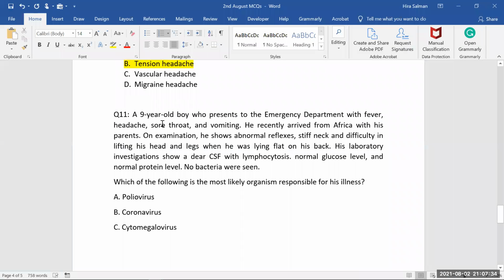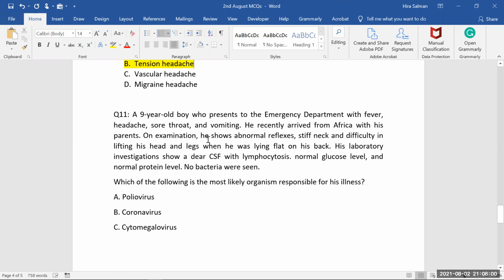Here the question says, a 9-year-old boy presents to the emergency department with fever, headache, sore throat, and vomiting. So fever, headache, sore throat, vomiting will not give you a clear clue until you read the next part of the question, because that's a general thing. Headache, sore throat can occur in pharyngitis also. Now, he recently arrived from Africa. So when it says Africa, you will think about low socio-economic status.